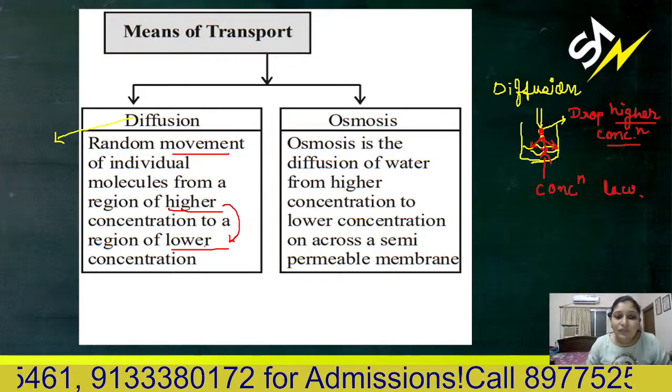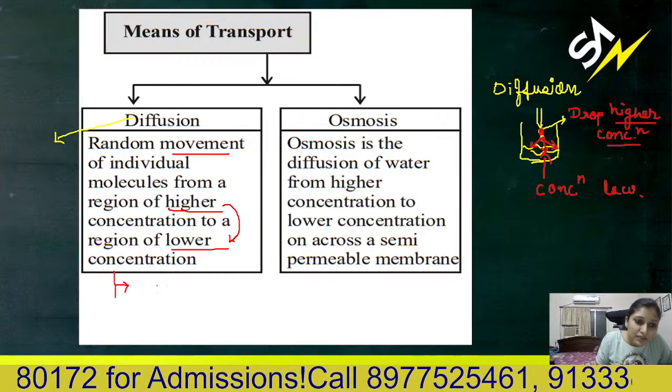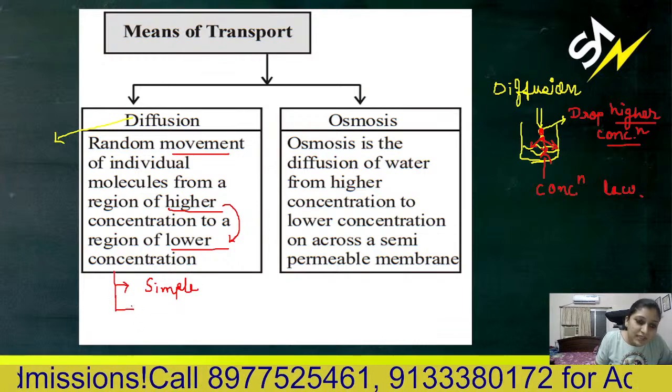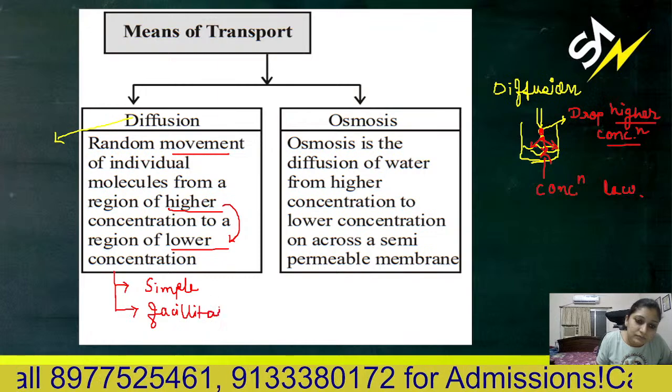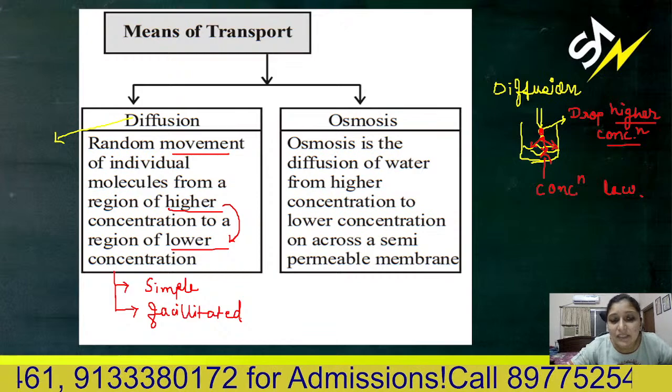Now diffusion can be of 2 types: simple diffusion and facilitated diffusion.